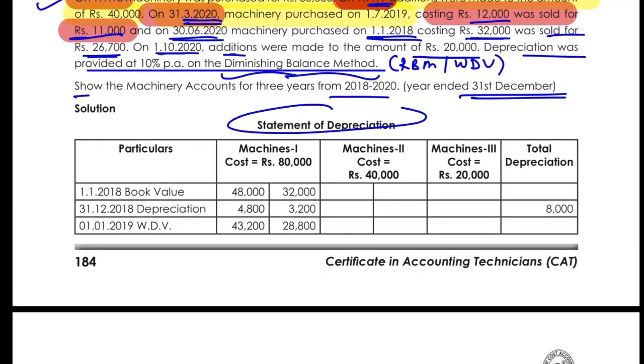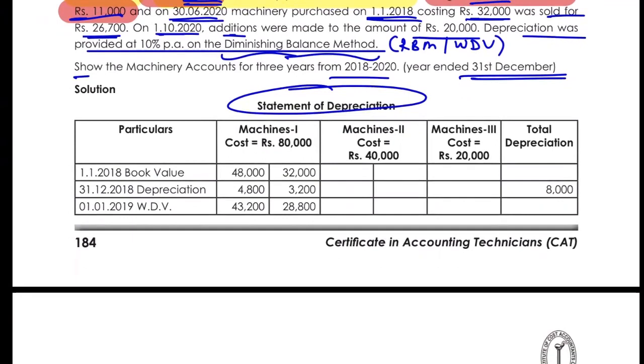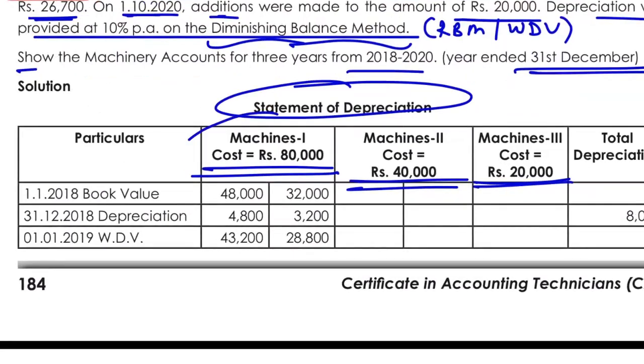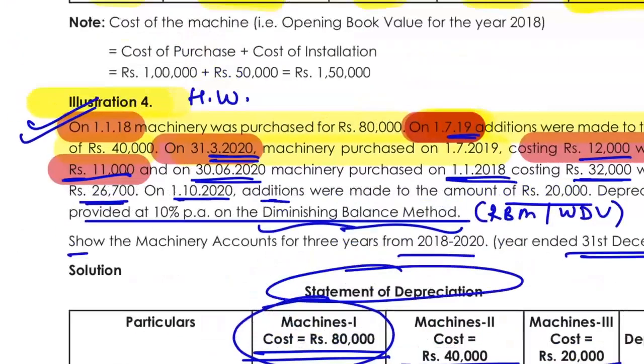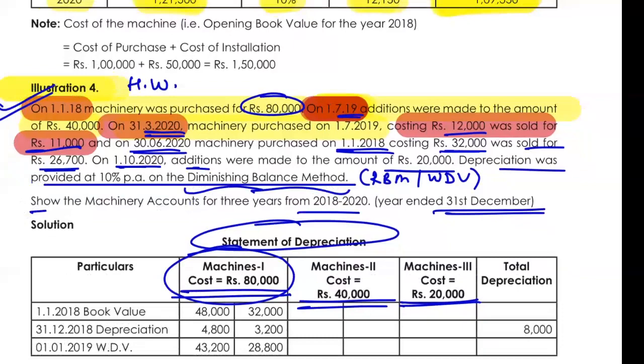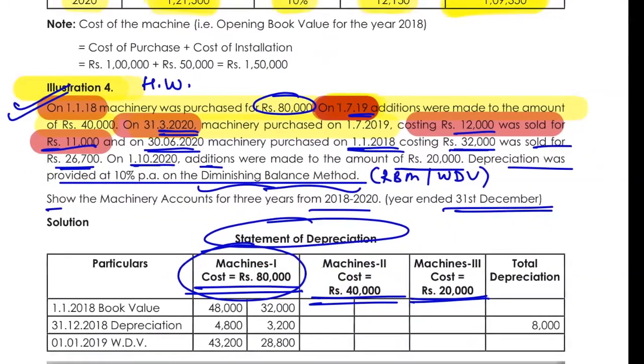If you see the statement of depreciation, they have bifurcated all the machines: the machine number one of 80,000, machine number two of 40,000, machine number three of 20,000. The first machine which was purchased of 80,000, out of this 80,000, how much is sold? The machine costing 32,000 is sold.